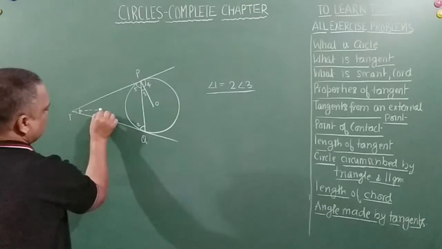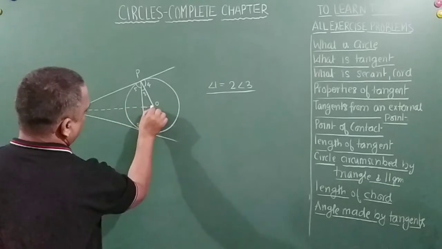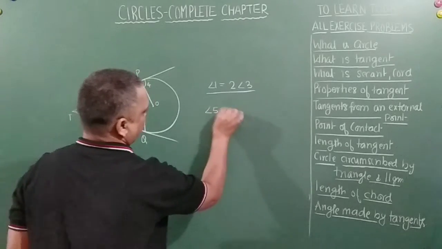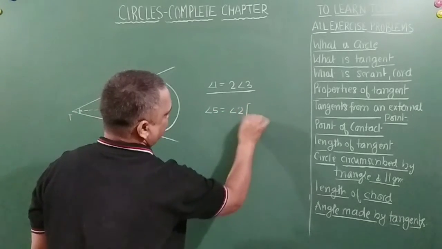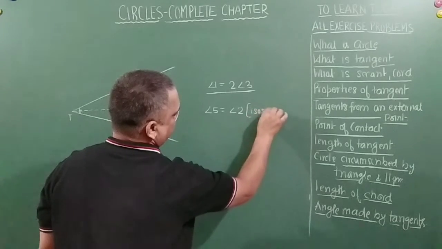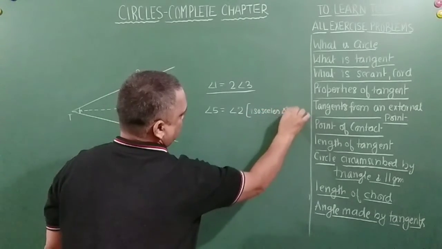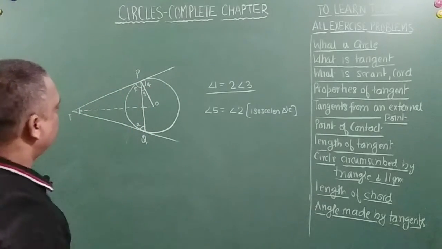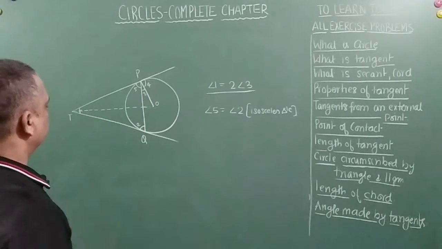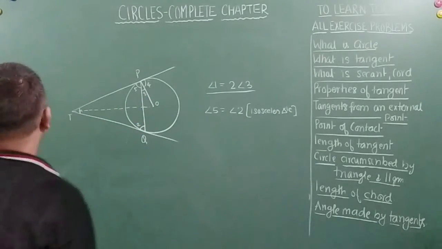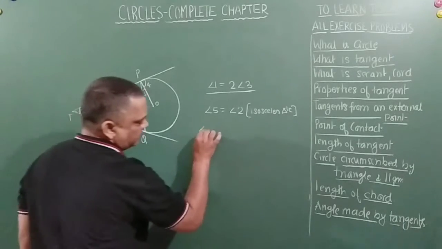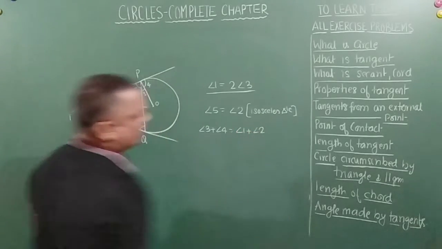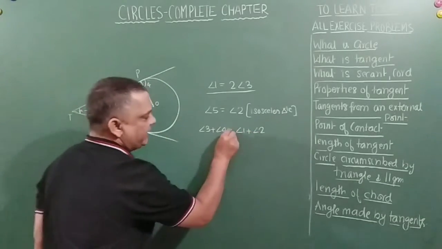Now let us join this center, right friends? So angle 5 is equal to angle 2, isosceles triangle, correct. Now this is equal to this. Now 3 plus 4 is equal to 1 plus 2, we can write, correct? I'll explain how I have written this, but why it is so?